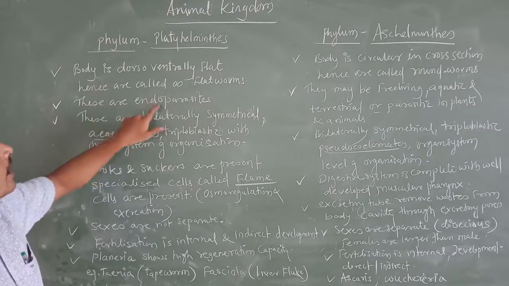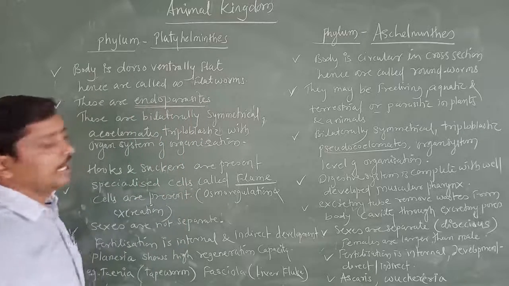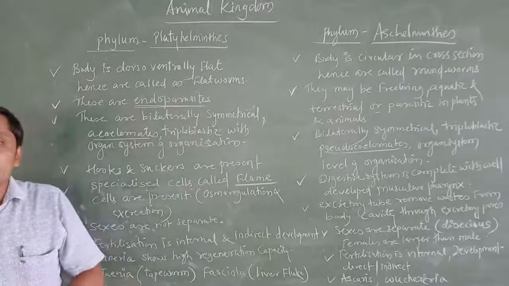Understood? These are endoparasites. Here, this is one important point. What is meant by parasites?